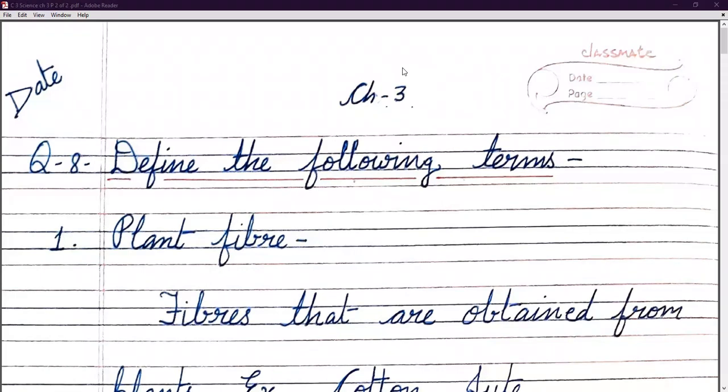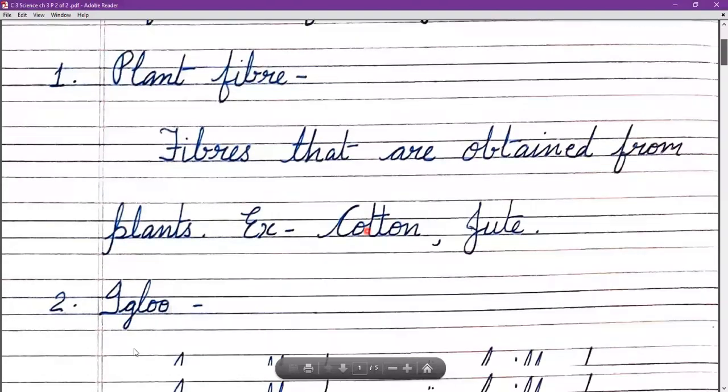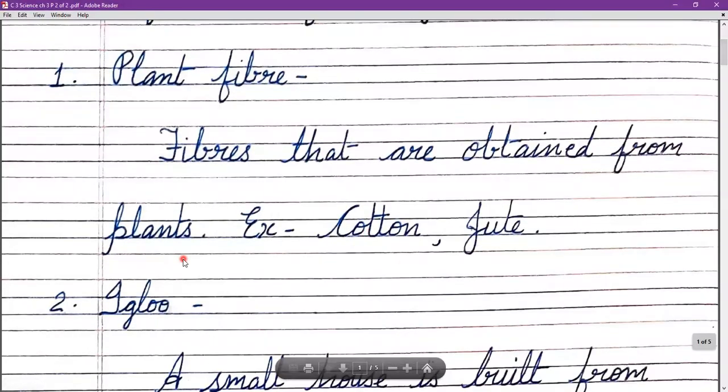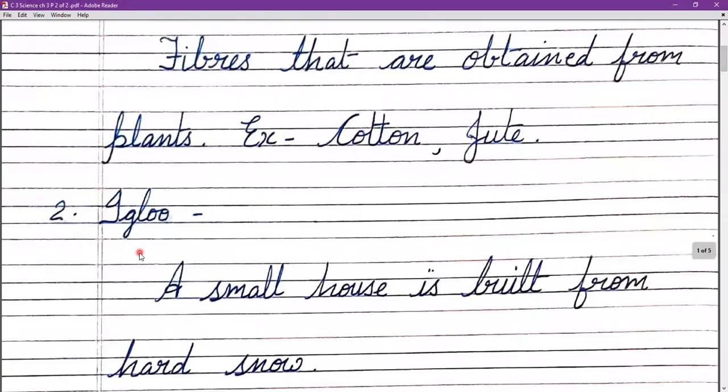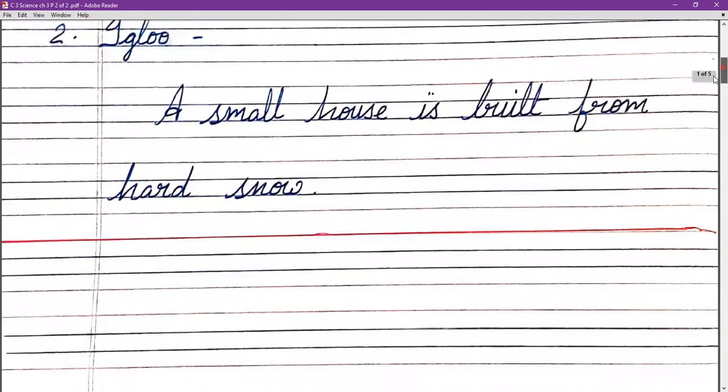There are some terms that we need to define, and you can define all the terms in 1 or 2 lines. So the first term is plant fiber. Plant fiber means fibers that are obtained from plants. जो fibers हमें plant से मिलते हैं वो होते हैं plant fibers. Examples are jute and cotton. Now term number 2, igloo. Now what is igloo? A small house built from hard snow. जो snow से बना हुआ house होता है उसे हम बोलते हैं igloo. So these are 2 terms.